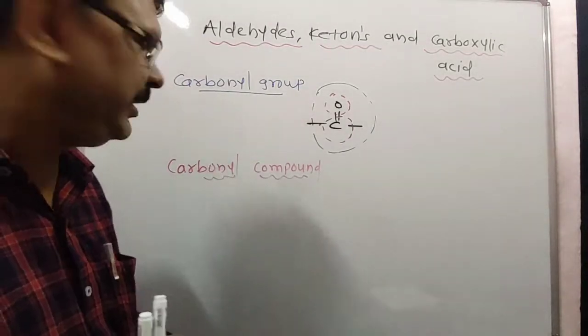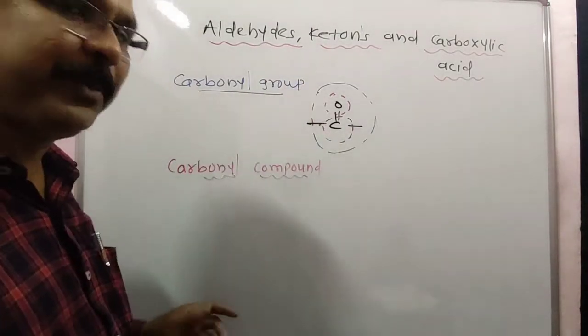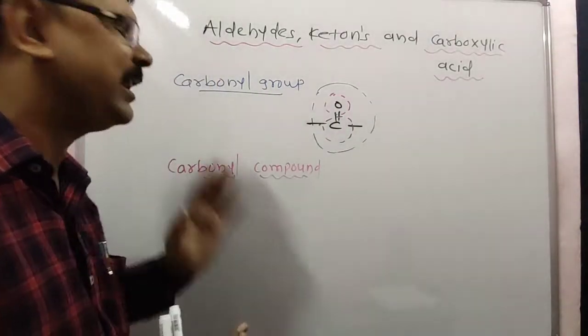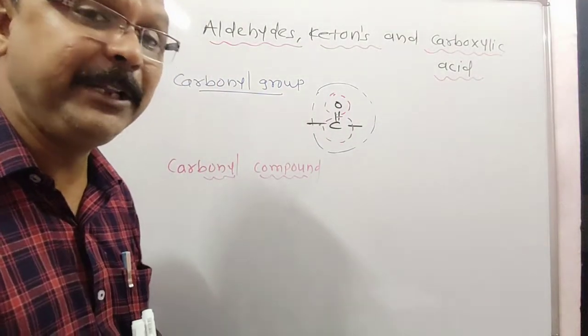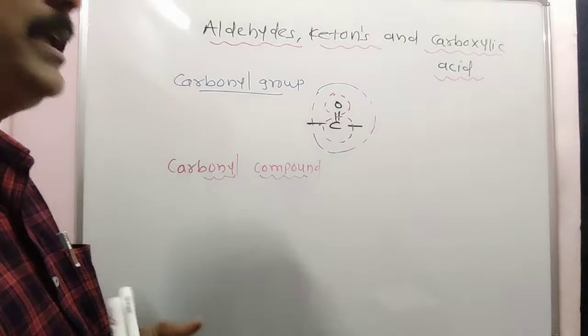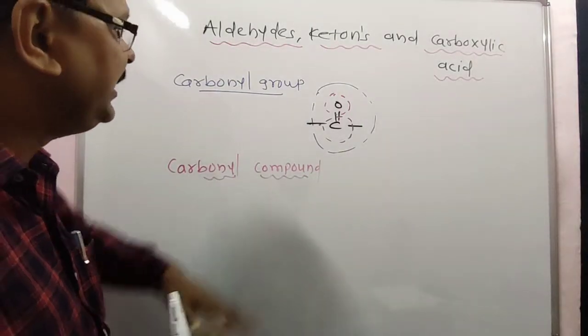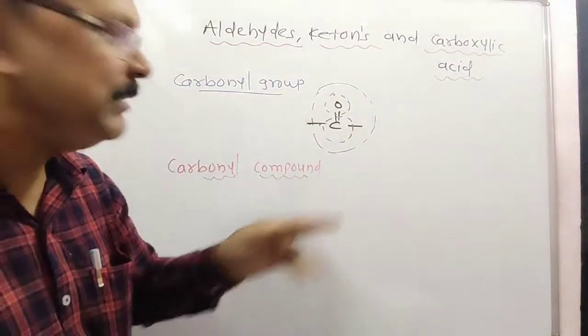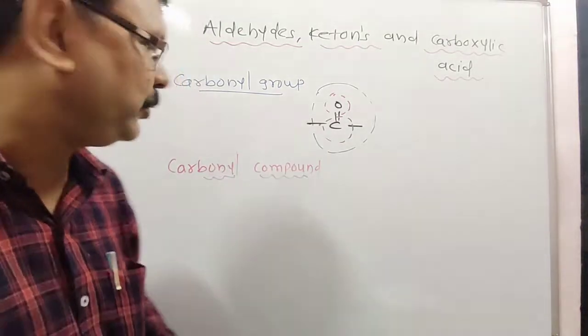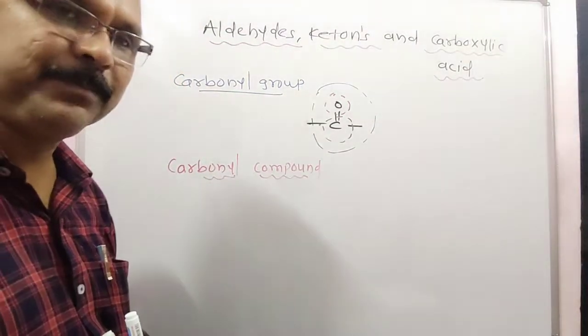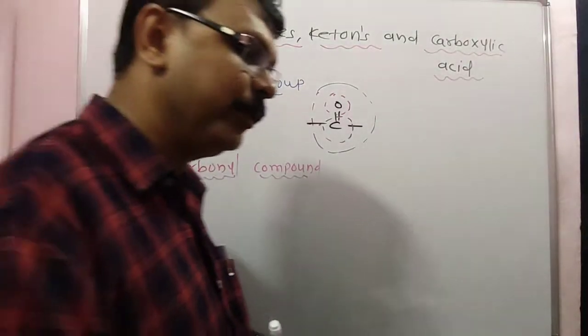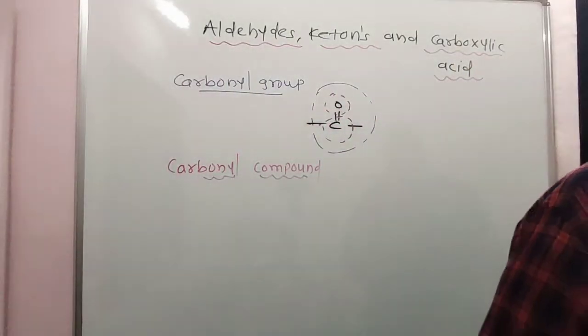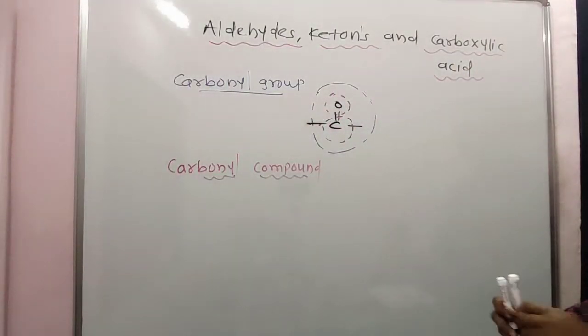An organic compound containing a carbonyl group, meaning a CO group, in its molecule is called a carbonyl compound.